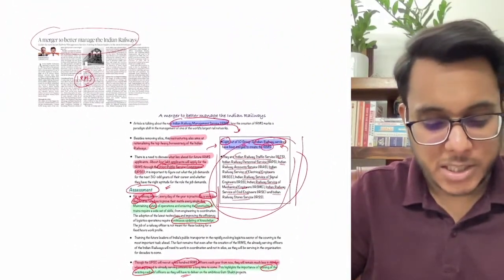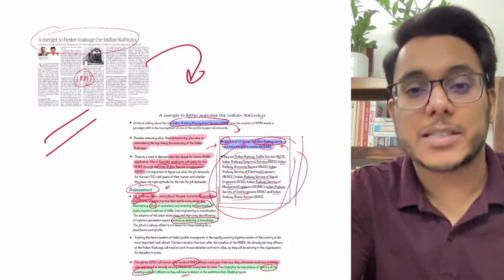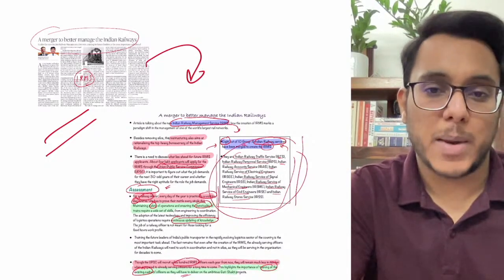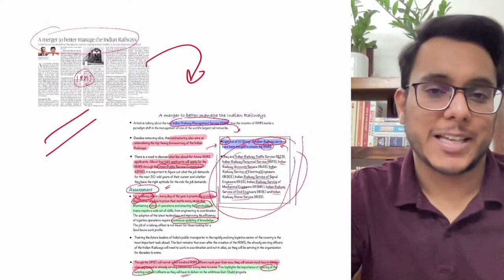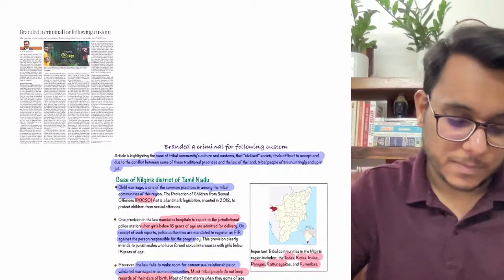So IRMS, just a restructuring will not help. We need to train the existing officers along with the incoming officers. This is the core idea that is given in this article. And now we'll be moving to the next article.